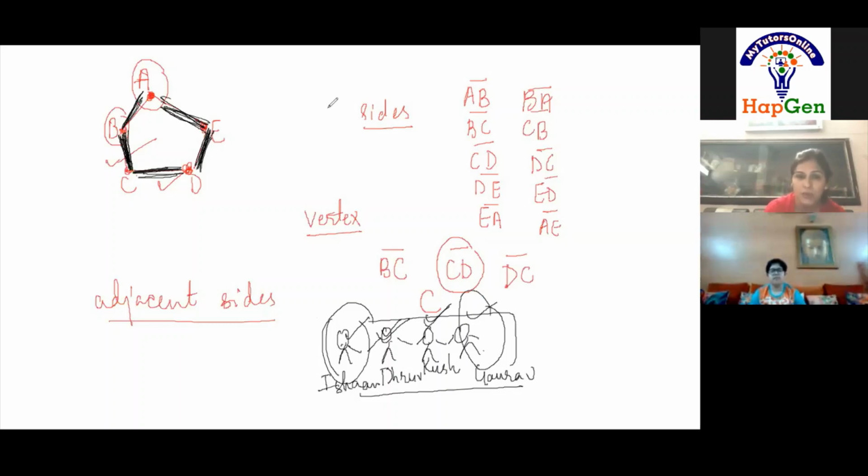Now because you have understood what are adjacent sides, you will explain to me what is the meaning of adjacent vertex. I have drawn the same diagram again. A, B, C, D, E. Adjacent vertex. Now Ishan will teach me adjacent vertex.